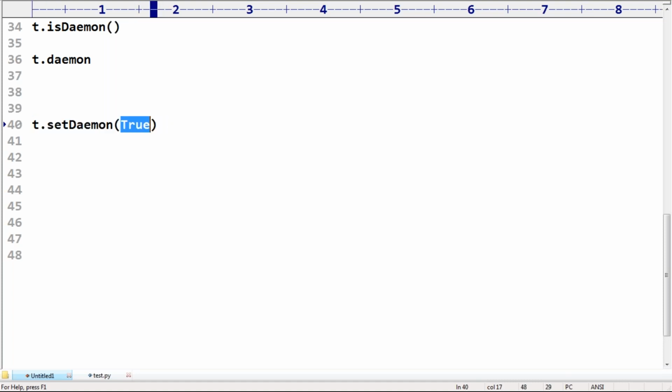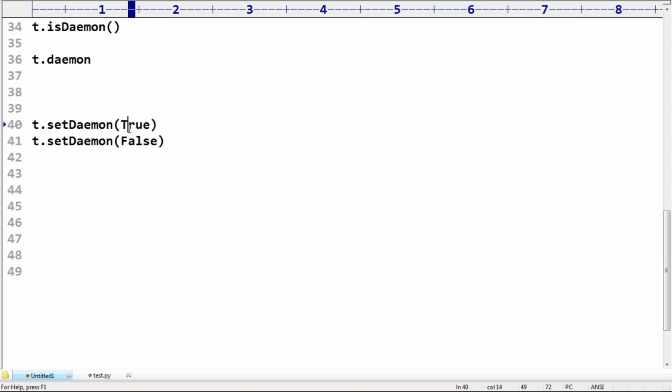Set daemon true means it will become daemon. Suppose t.setDaemon(False), then it will become non-daemon. Right? Sir, all these words are applicable for Java also, I'm telling. So is it possible to change the daemon nature or not? Yes, we can do it by using the setDaemon method.